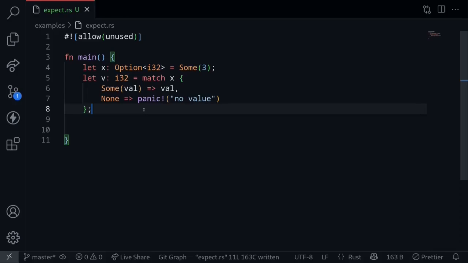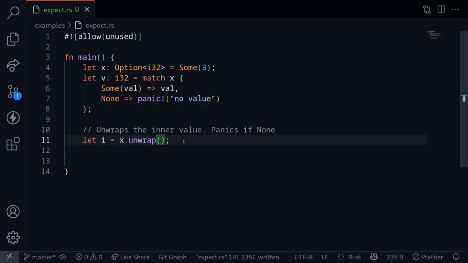Sometimes you need to get the value out of an Option. For example, let's say that we have a variable called x of the type Option<i32>. We do a pattern match, and if there is Some with a value, we return this value as i32. If it is a None, then we'll panic this program. Now this is a common pattern in Rust, so there are two functions that we can use to write the same code. The two functions are called unwrap and expect.